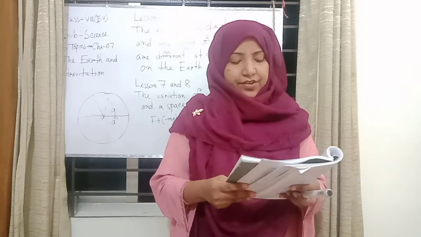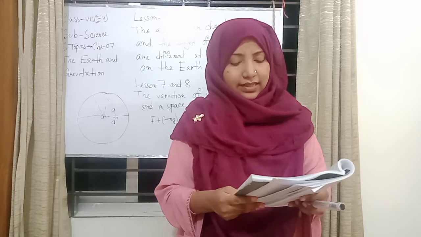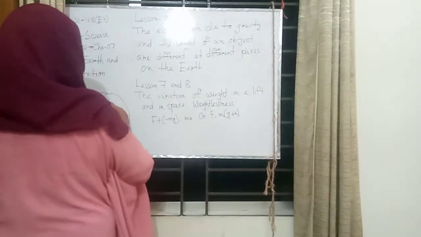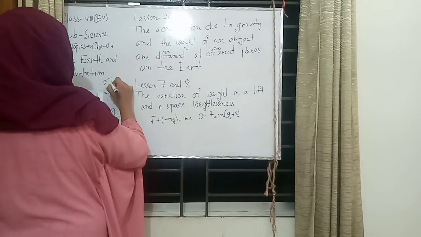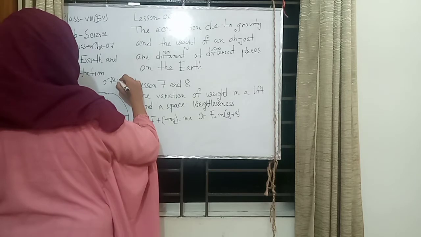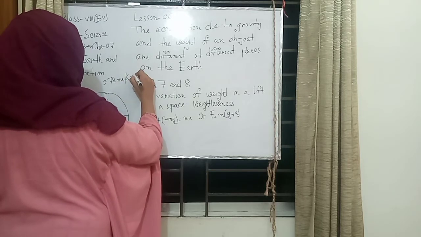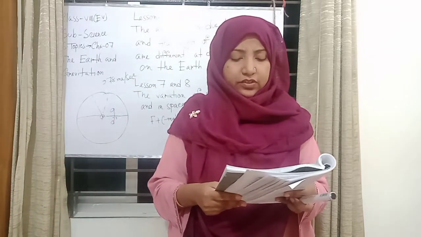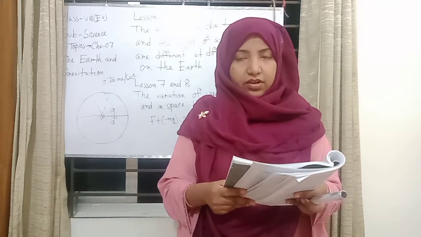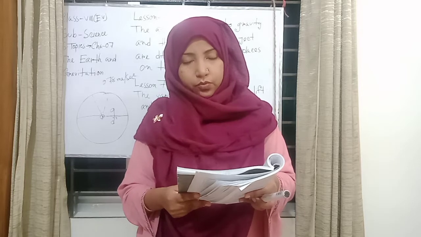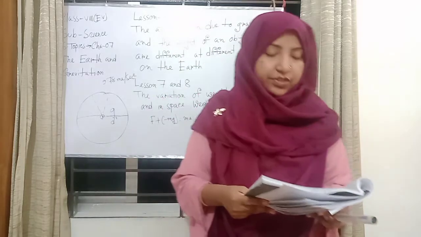At the equatorial area, the radius of the earth is largest and the value of small g is the lowest. This value is 9.78 meter per second square. Again, I repeat: at the equatorial area, the radius of the earth is largest and the value of g is lowest, 9.78 meter per second square. This is why the weight of an object is minimum in this region.